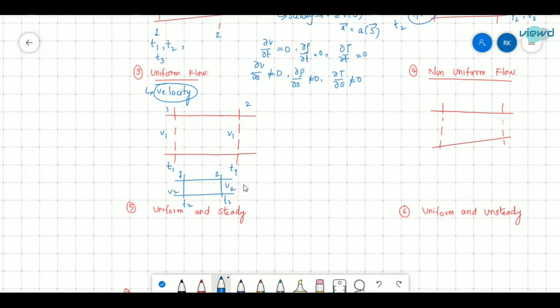At a particular instant of time, at all the sections, the velocity will be the same. That is called uniform flow. So velocity is a function of time, but not a function of space coordinate, and acceleration is also a function of time.